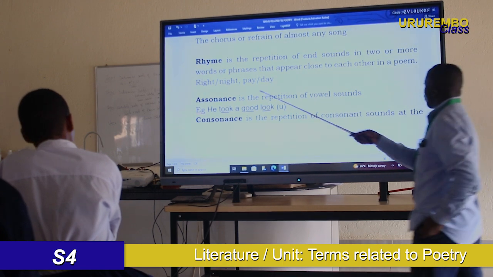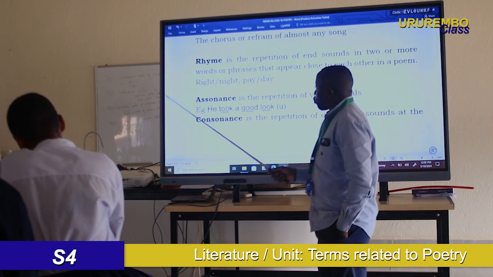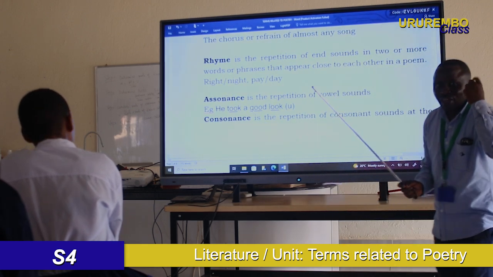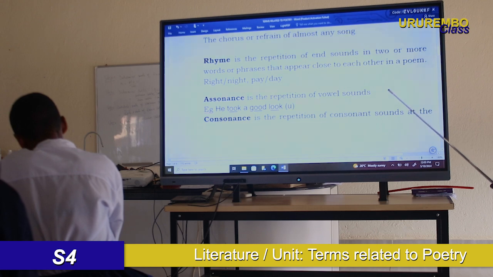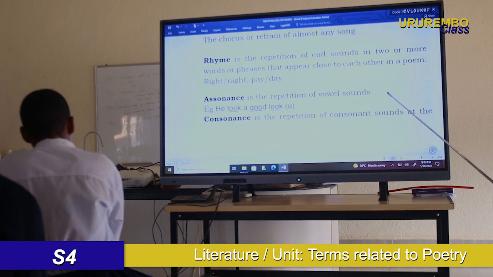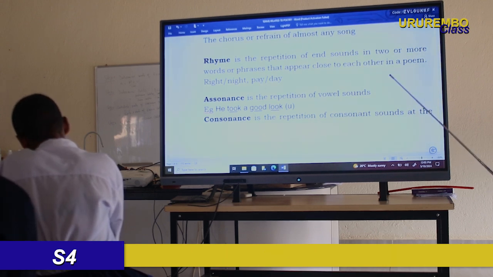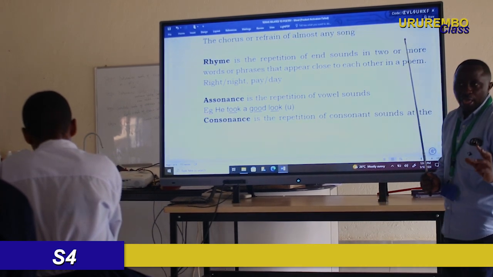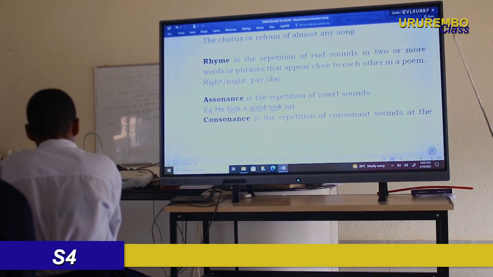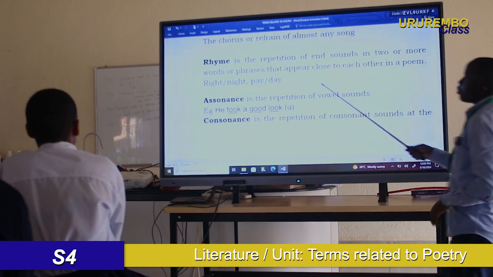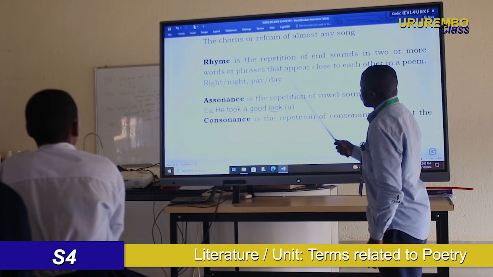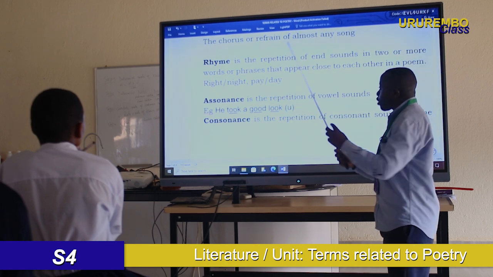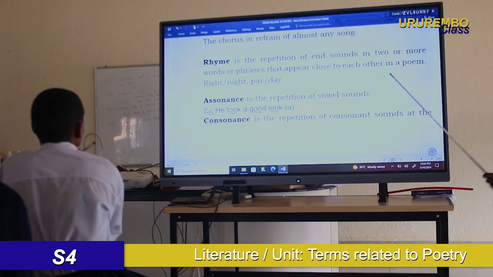The reason why we have given an example here: when we say light and night, you can see there is the same sound at the end. Light, night, the same sound at the end. Then look at pay and day. Pay, day. Also, there is rhyme between those two words. They are rhymed together. The sound at the end, they are the same.